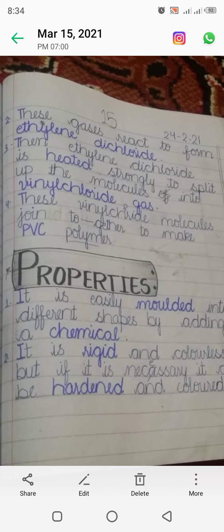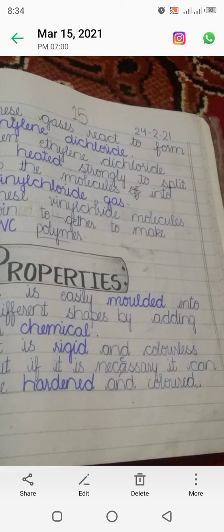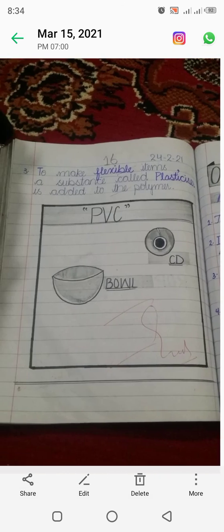Coming towards the properties, it is easily molded into different shapes. By adding a chemical, it can be molded or transformed into different shapes. It is rigid and colorless. But if necessary, it can be hardened and colored. It can be hardened, made stiff, and can be made in different colors.